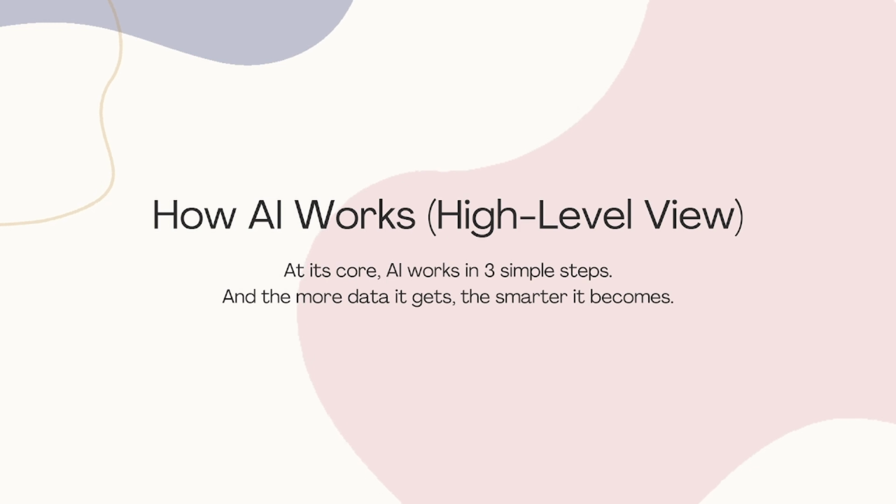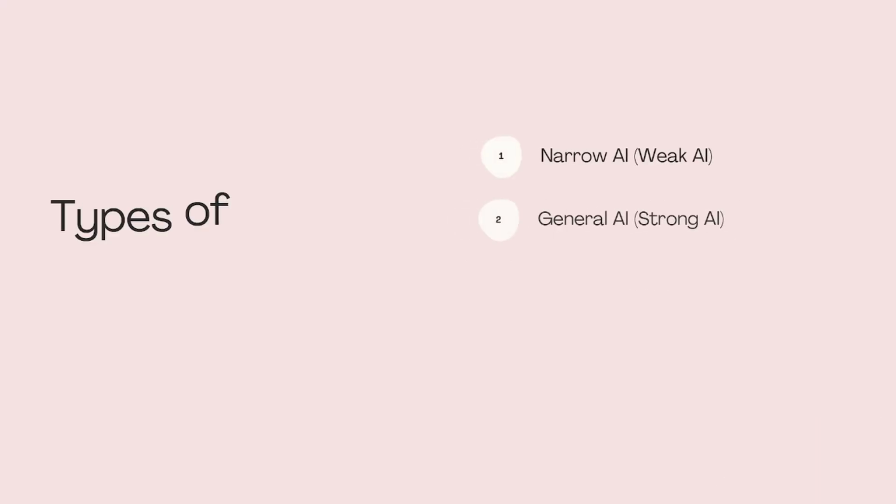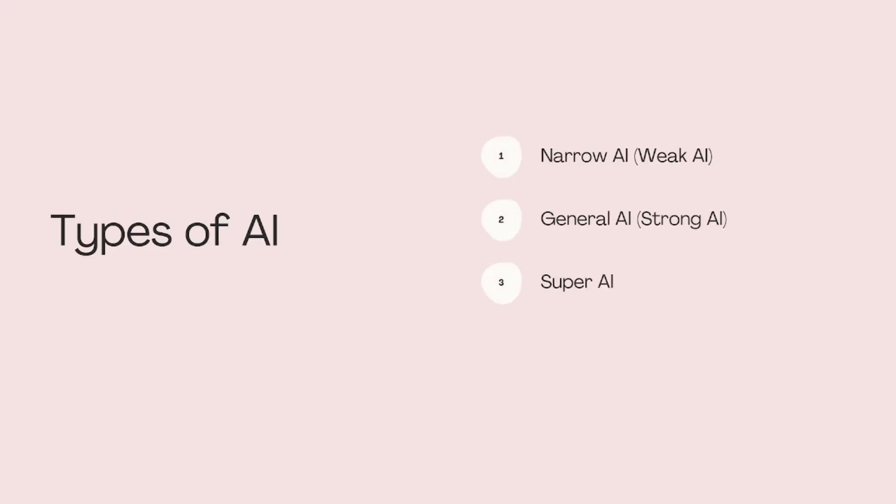There are 3 main types of AI, depending on how smart or capable it is. Narrow AI or weak AI. This is the most common AI today. It's designed to do one task really well, like face recognition, language translation, or playing chess. Examples: Google Translate, Siri, Spotify recommendations.